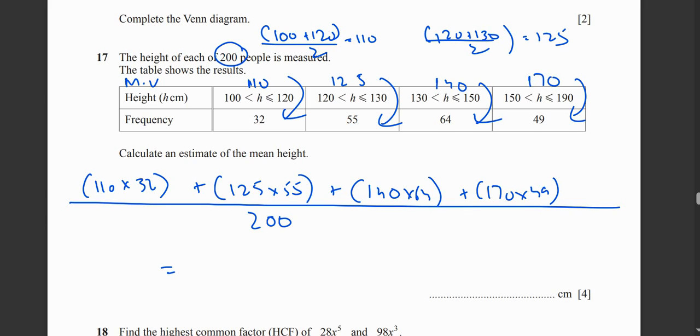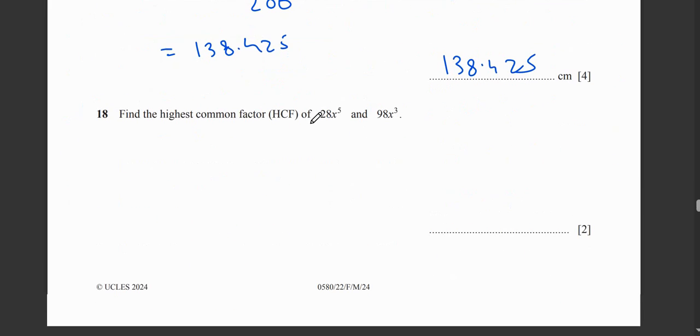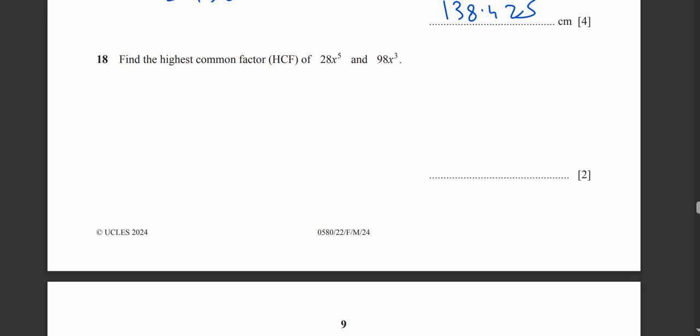Once you do that, you guys will get 138.425. Sorry, not 138.1125, my bad. So yeah, you guys can write 138.425.